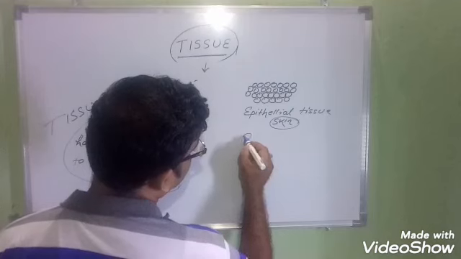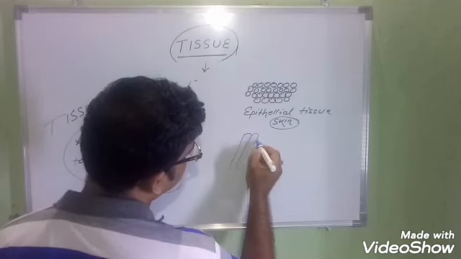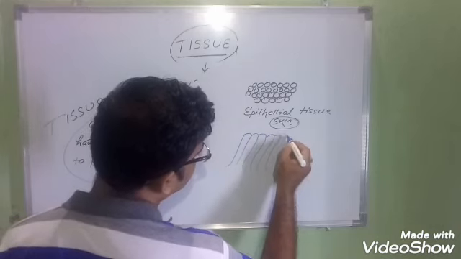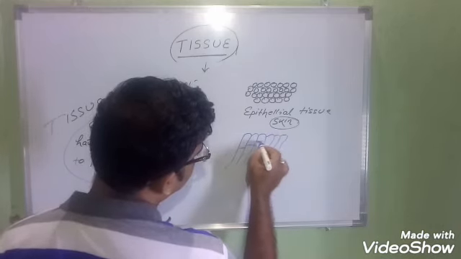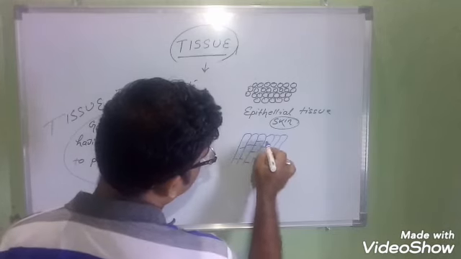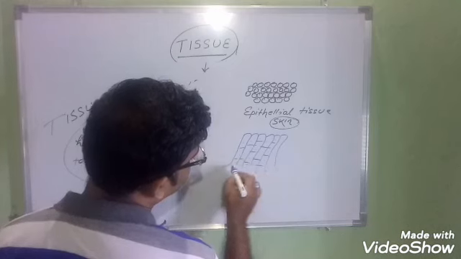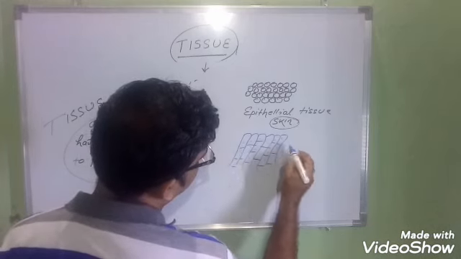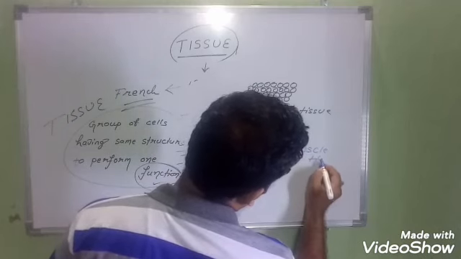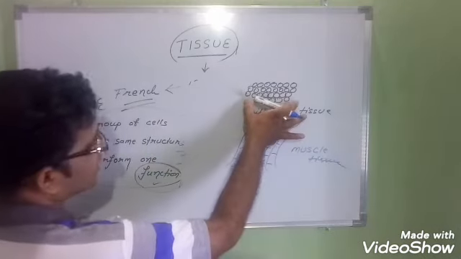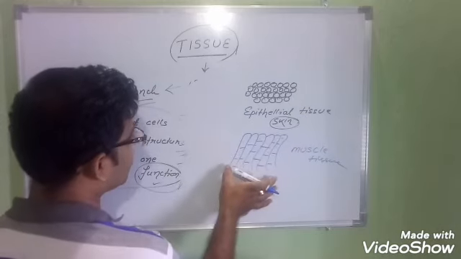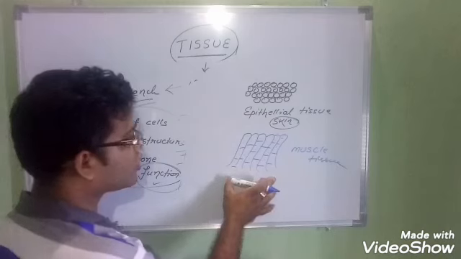Another kind of tissue present is known as muscle tissue. Suppose this is the muscle tissue. Such kinds of tissues are made of, suppose, muscle cells, elongated. Listen, these are the muscle tissues. It's a rough diagram I'm doing. The shape and size is different from this one. In epithelial tissue all the cells' shape, size and structure are the same.